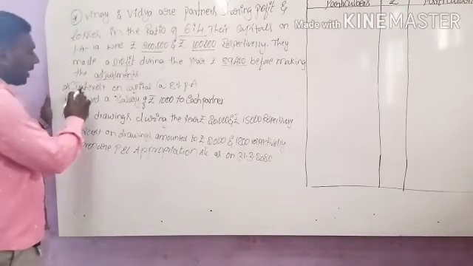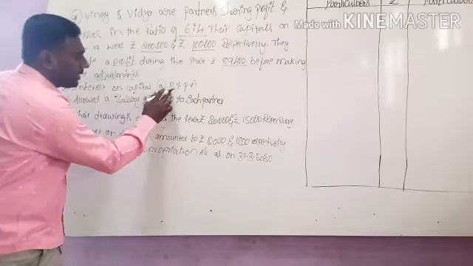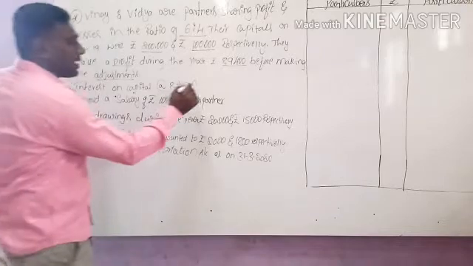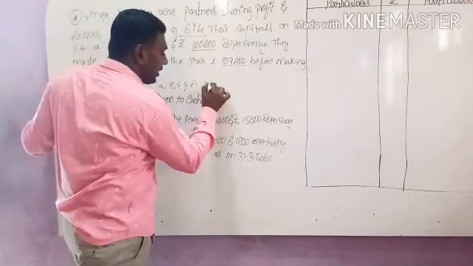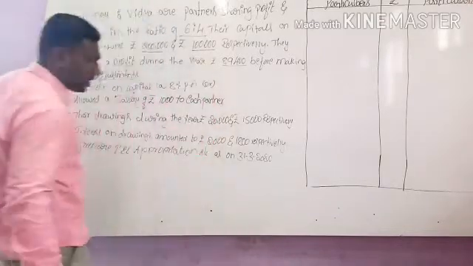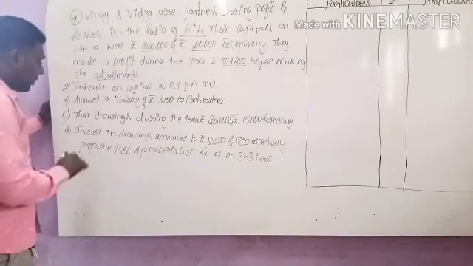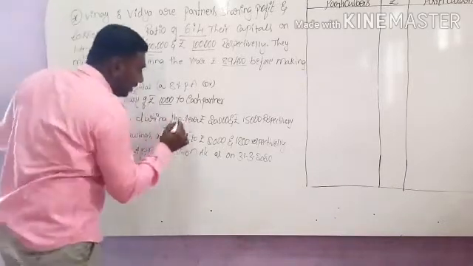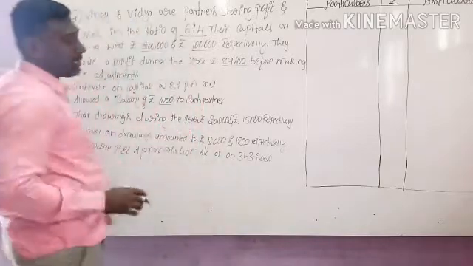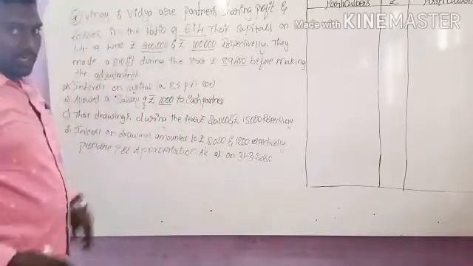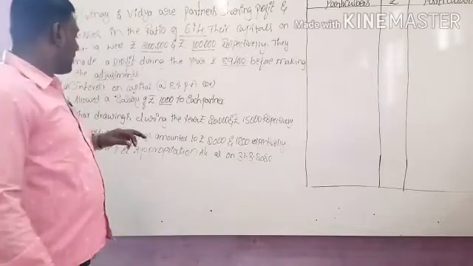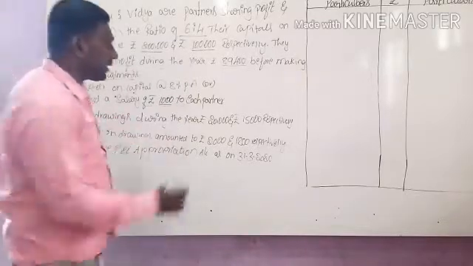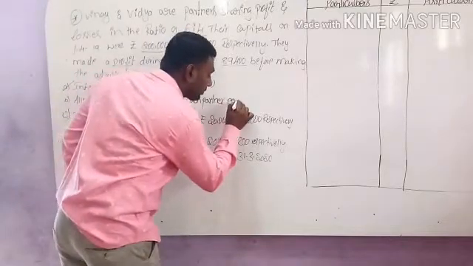Number 1, interest on capital at 8% per annum. This adjustment always comes to the debit side of the appropriation account. Number 2, a salary of rupees 1,000 to each partner. Here two partners are there, and each partner is allowed a salary of rupees 1,000 per month.